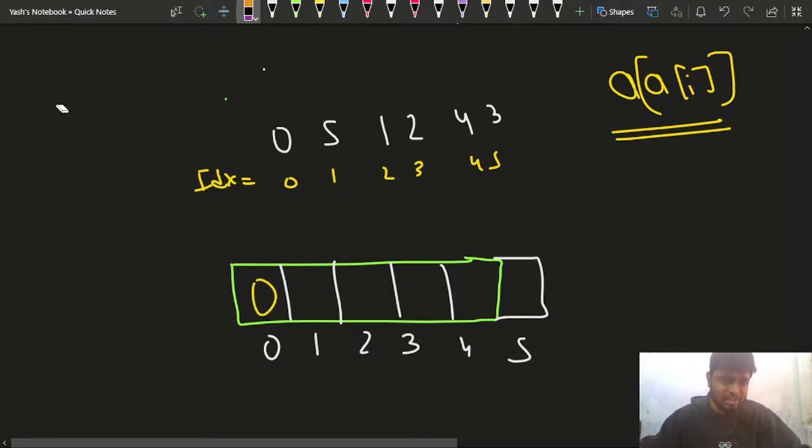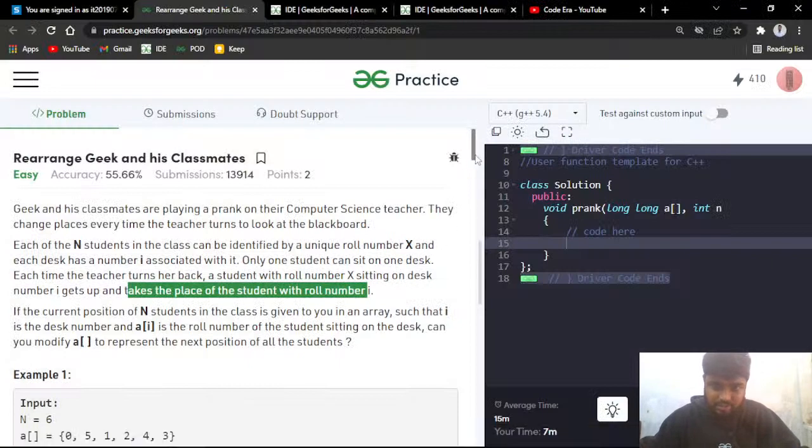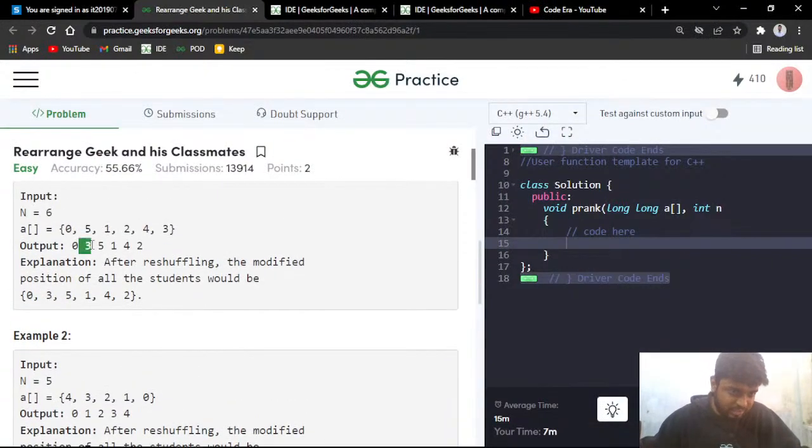Then now next step, let me check. What is happening? What is a of I? Currently, if I am here, my a of I is 5, right? Now, which element is sitting at 5? So a of 5, what will I get? I'll get 3, right? Is this much part clear to everyone? You can also observe in the final answer that 3 is sitting here, at the second position.